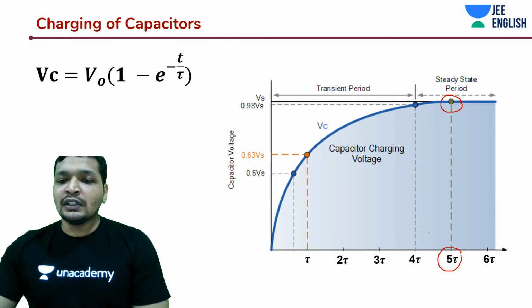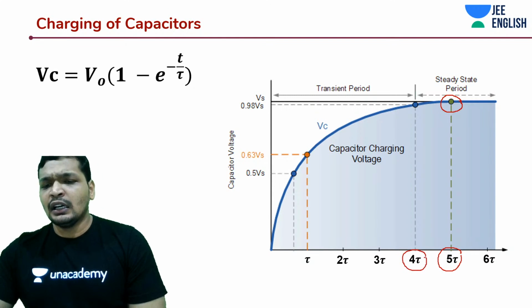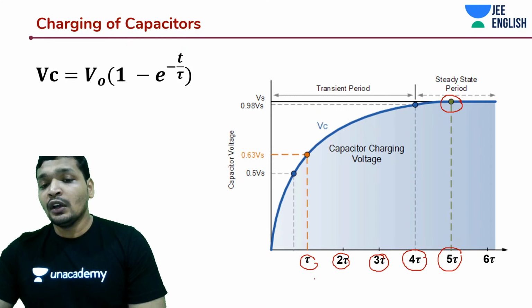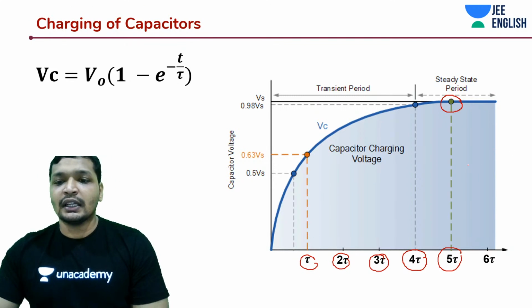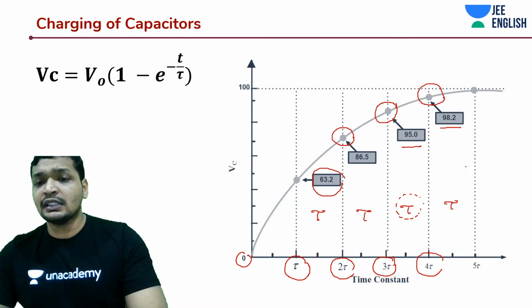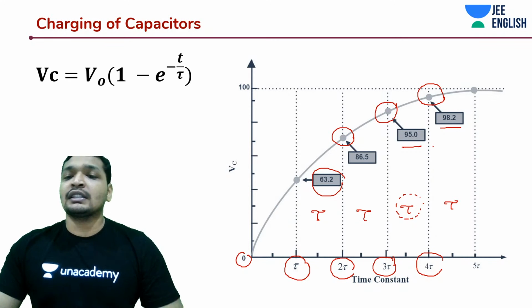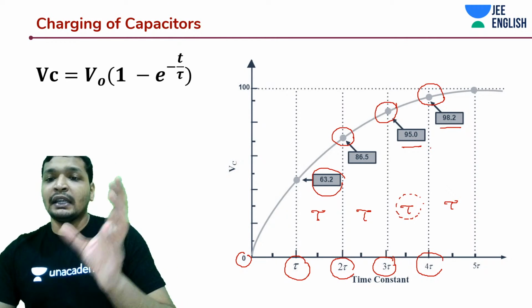This will help you solve many problems in your exams. You don't have to remember exactly what happens at 1 tau, 2 tau, 3 tau. You have to remember that at tau it gets to 63%, at 5 tau it gets to around 99%, and at 4 tau it is about 98.2%.